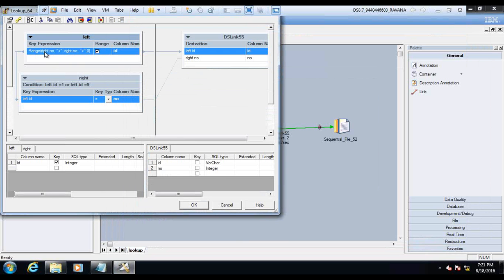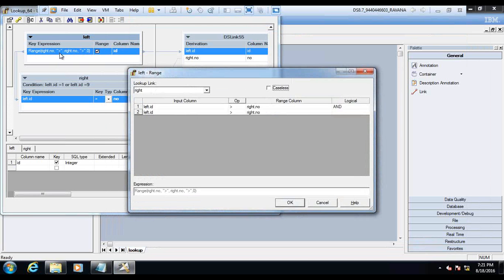You see, this is what range, right number. So this is how it will form when you double click. This is what it will be, the exact figure. Can we use this range condition in joiner stage also, similar to this? No. These are all only for the lookup. In the join, you cannot do anything. Join is plain. 4 types of joins. That's all.